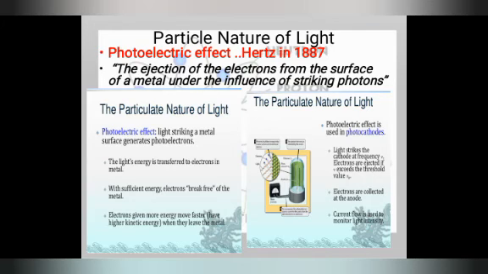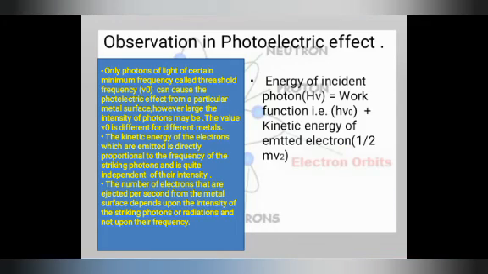He made certain important observations in connection with the photoelectric effect. First, only photons of light of a certain minimum frequency, called the threshold frequency, will emit electrons from the outermost surface. It is the minimum frequency required to emit the electron. If the energy of the incident photon is less than the internal energy, then the electron will not be emitted from the metal. The value of V0 is different for different metals.